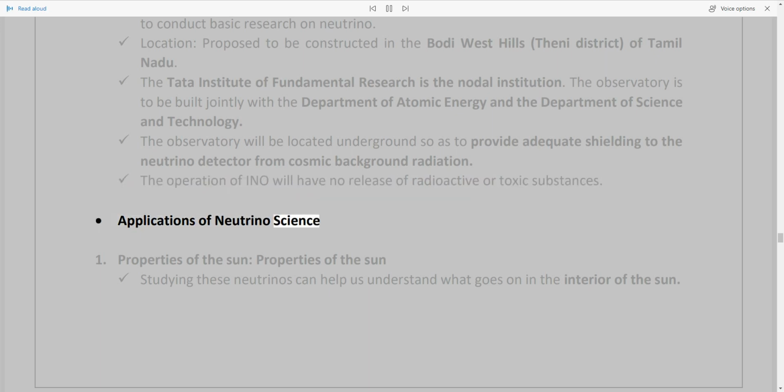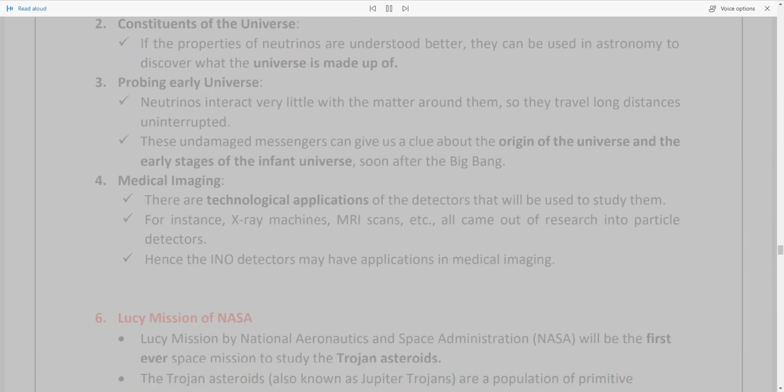Applications of neutrino science. 1. Properties of the Sun. Studying these neutrinos can help us understand what goes on in the interior of the Sun. 2. Constituents of the universe. If the properties of neutrinos are understood better, they can be used in astronomy to discover what the universe is made up of.